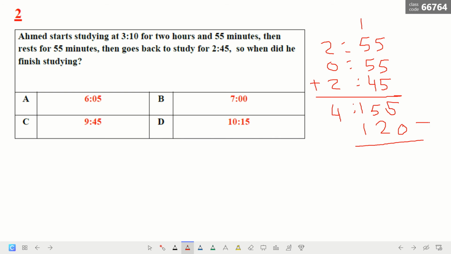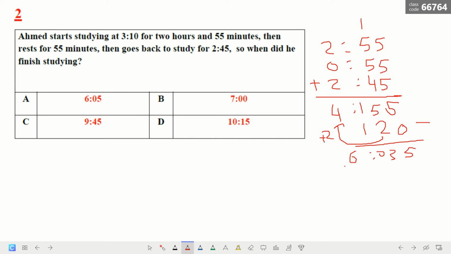If we subtract it from here, it becomes 35 minutes. And we have to add the 2 hours to this, so it becomes 6 hours and 35 minutes.